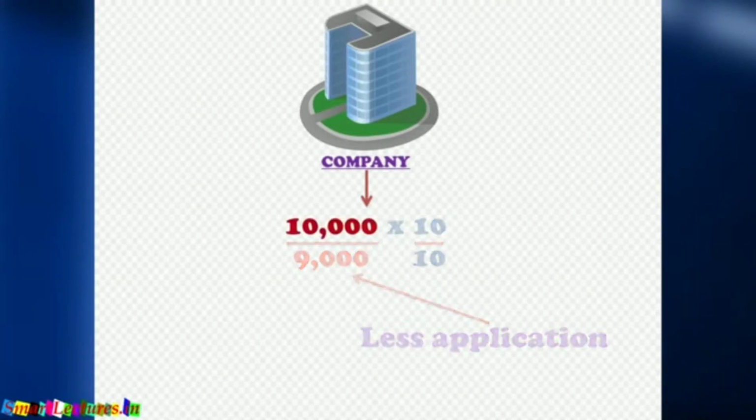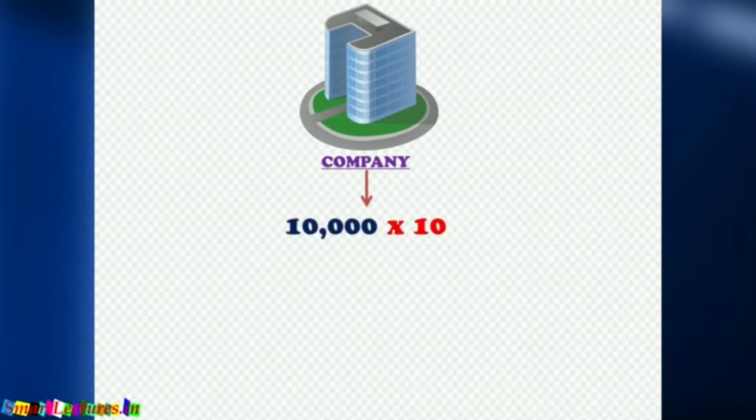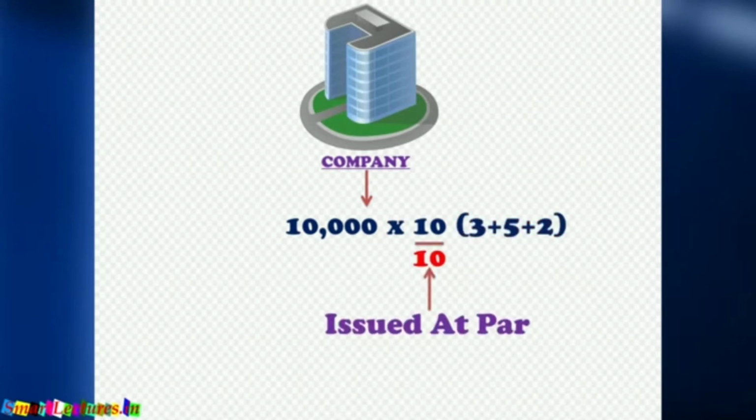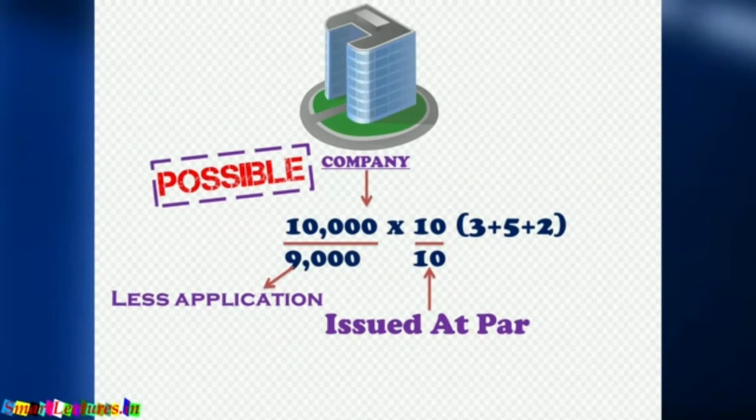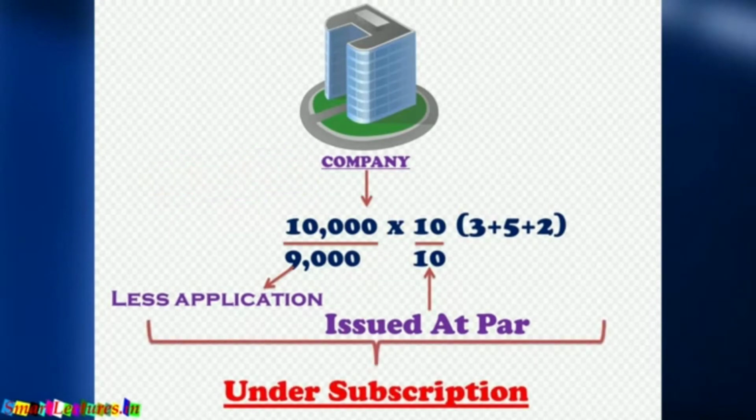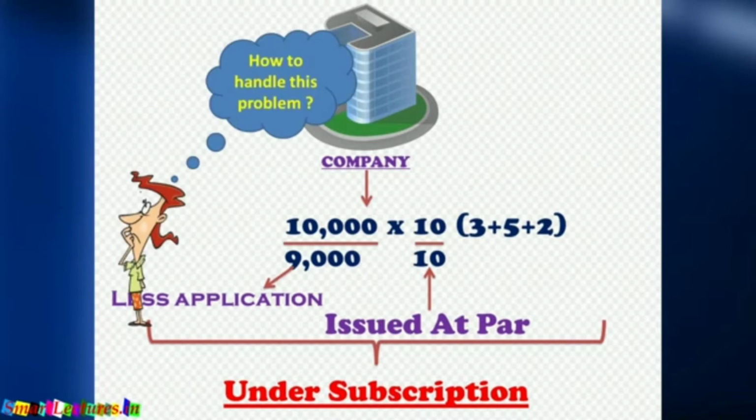For example, the company issues 10,000 shares of rupees 10 each and the money was payable 3 plus 5 plus 2, at par. But applications were received only for 9,000 shares. It means we have received fewer applications, and practically it is possible. This situation is called under subscription. Now the question is how to handle under subscription. It's quite easy.